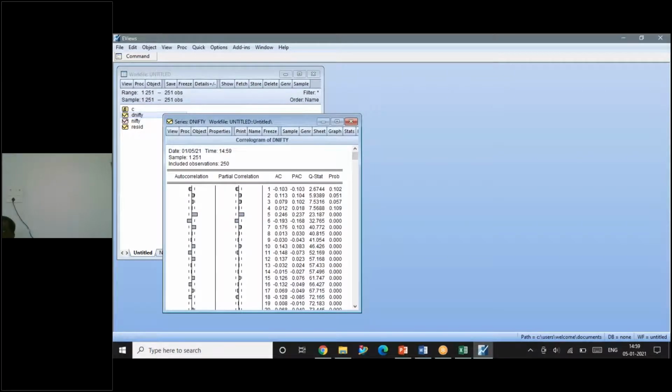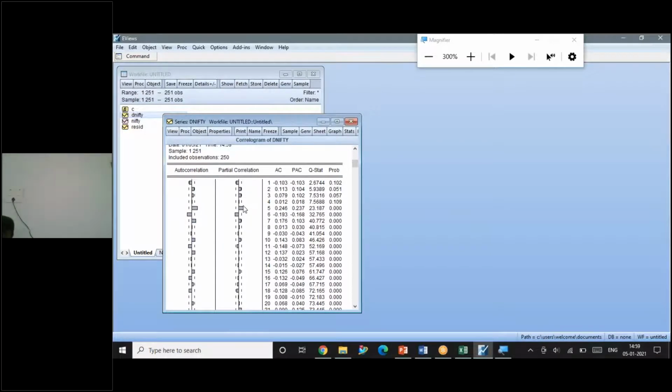I will zoom this alone for you because only when I zoom it, you will be able to see a few things. There are a few dotted lines. There is a line in the middle, and there are two dotted lines to the right and the left. These two dotted lines are called confidence intervals. You can see the first lag value is touching the confidence interval but is not out of it. So which are the values which have a significant spike outside the confidence interval? Can you please tell me, looking at this graph?